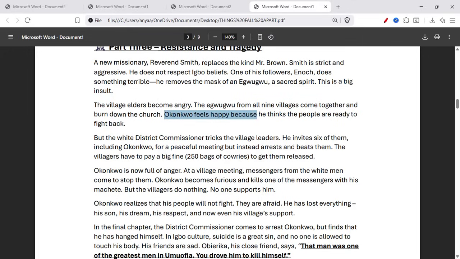Okonkwo feels happy because he thinks the people are ready to fight back. But the white district commissioner tricked the village leaders. He invites 6 of them, including Okonkwo, for a peaceful meeting but instead arrests and beats them. The villagers have to pay a big fine of 250 bags of cowries to get them released.